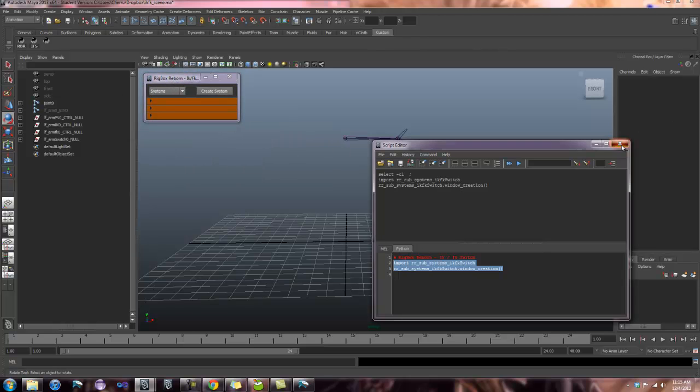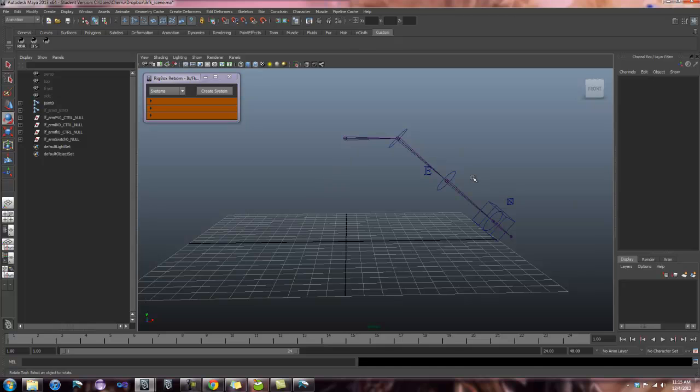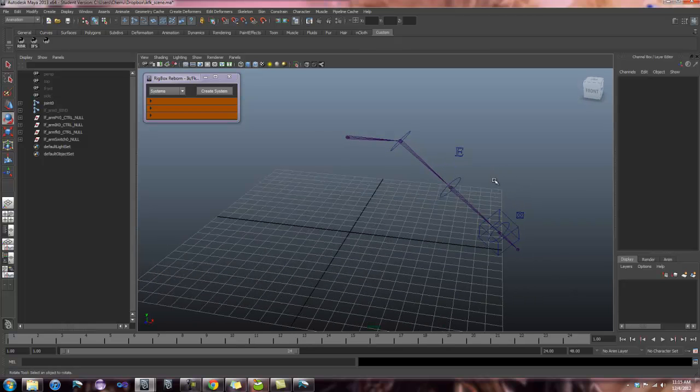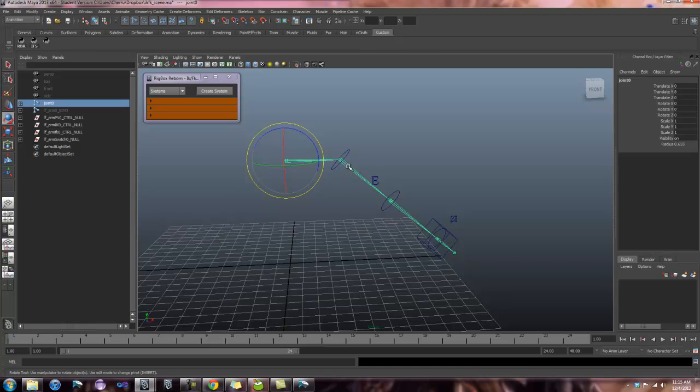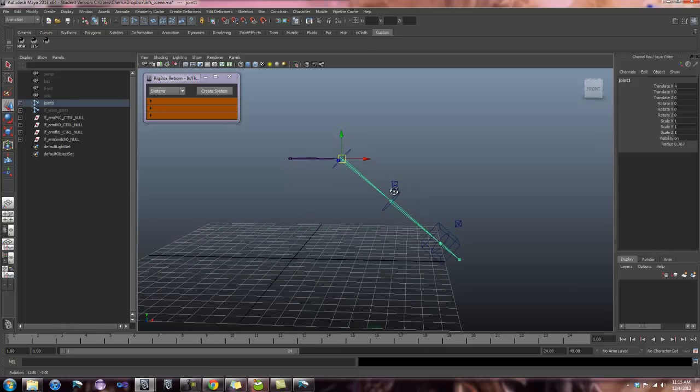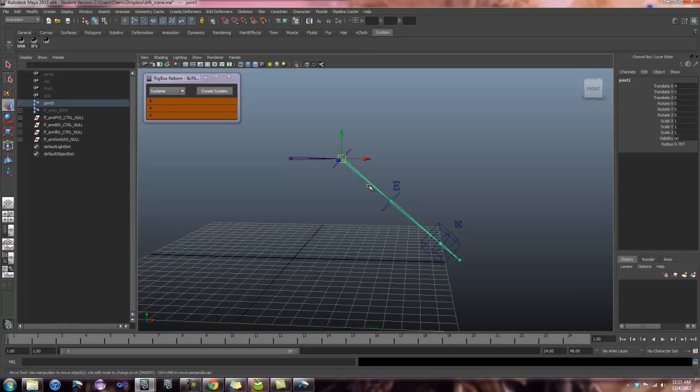So I'm going to close the script editor, and I'm going to explain the scene a little bit before we start getting into the tool interface so we know what's going on. In my scene, I have a joint chain. In this one, if you look in the outliner, I have two, but one is hidden. That's going to be a later demonstration. So the one that's shown right now is an unnamed joint chain. And this is going to end up being my bind chain.